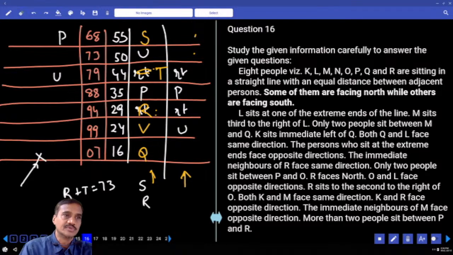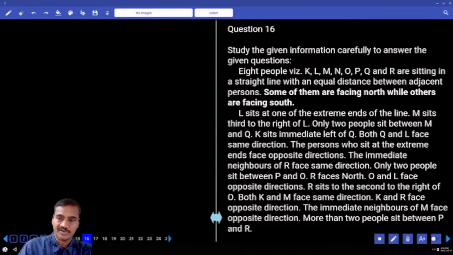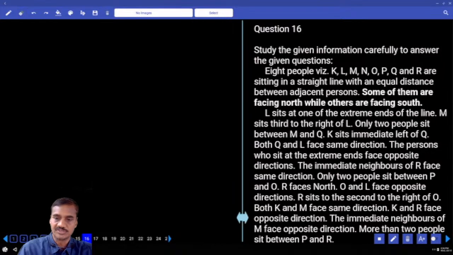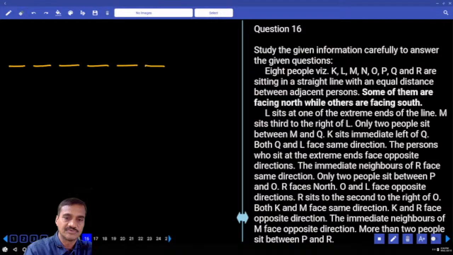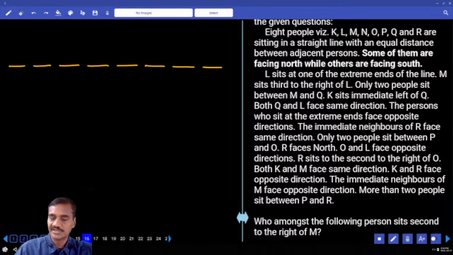Now here in this one, how many people are there? 8 persons: K, L, M, N, O, P, Q, and R. They are sitting in a straight line with an equal distance between each other. Now 8 persons, 1, 2, 3, 4, 5, 6, 7, 8. Some of them are facing north and some are facing south. L sits at an extreme end of the line.